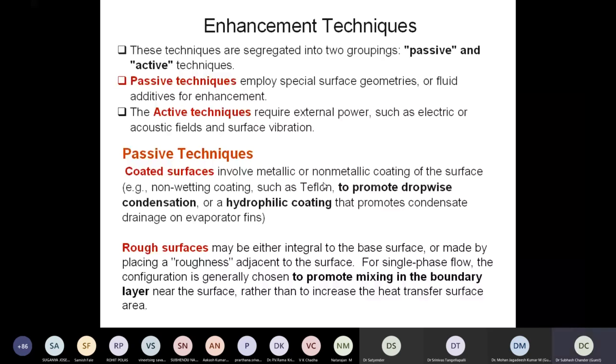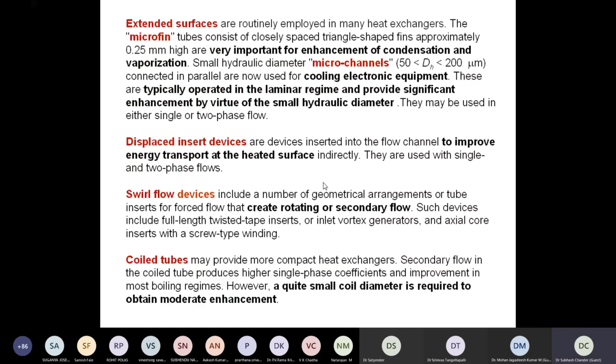There is another way of enhancing the heat transfer, like using extended surfaces. Extended surfaces are routinely employed in many heat exchangers. Microfin tubes consist of closely spaced triangular-shaped fins, approximately 25 micron high, very, very small, you can just imagine. These very small height fins are very important for enhancement of condensation and vaporization, right? In condensation and vaporization, we very often use these types of roughness elements or heat transfer enhancement elements, right?